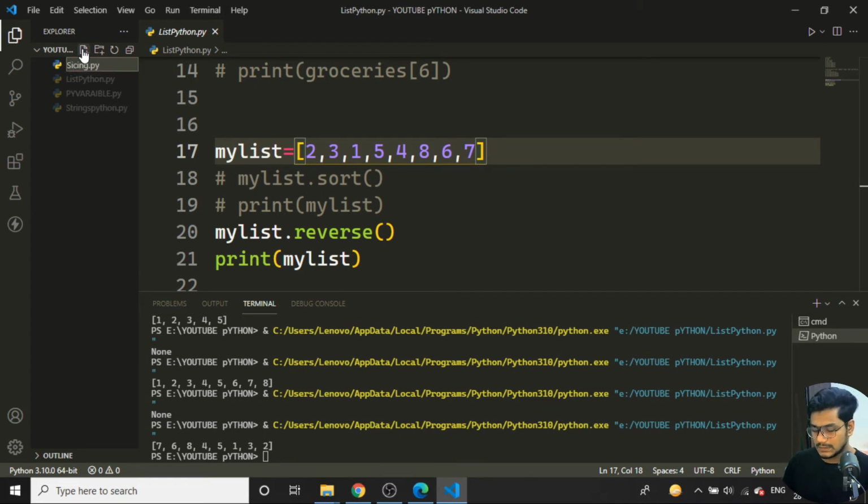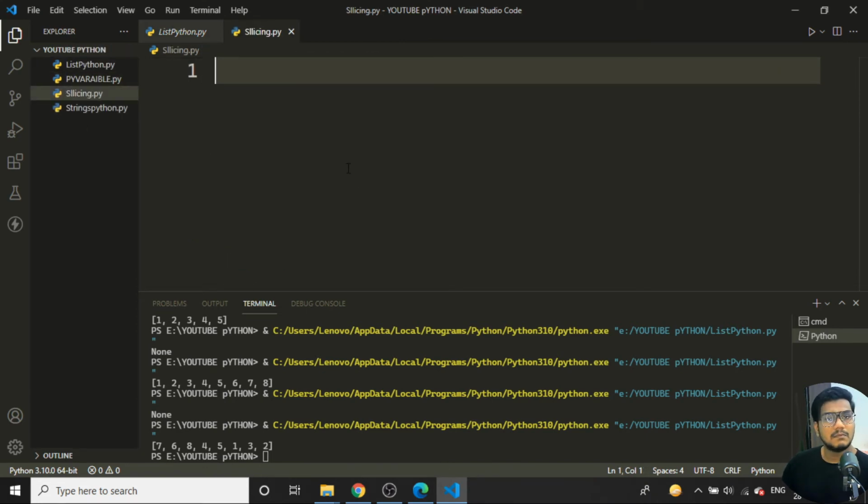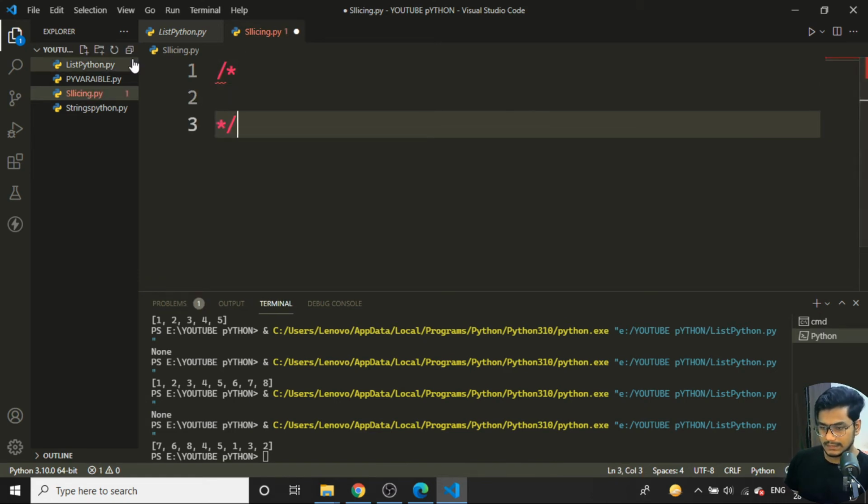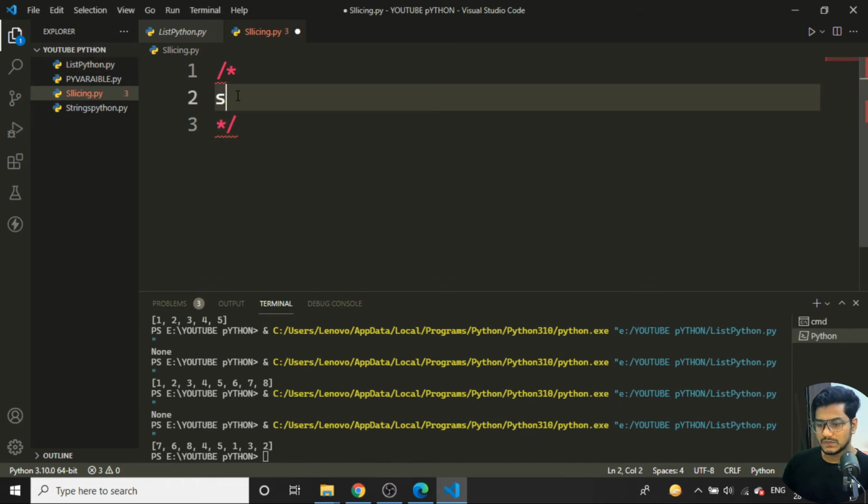Okay, so I'll just give the file the name slicing.py. First we'll talk about the list over here. There are multi-line comments: if I give a star, that is a multi-line comment, and it should close like this.